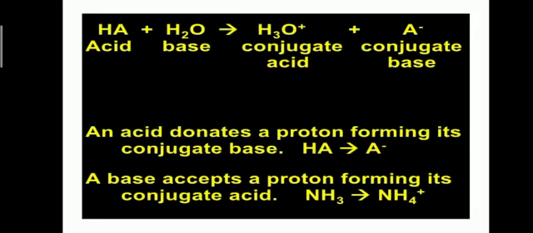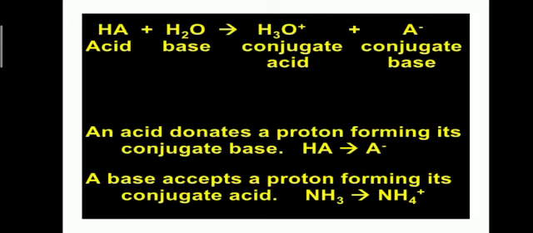Take a simple example: an acid reacts with a base to form a conjugate acid and a conjugate base. The base forms a conjugate acid while the acid forms a conjugate base. For example, HA is an acid. When an acid donates a proton in the Bronsted-Lowry concept, it forms a base, that is the conjugate base. It means that it will lose its proton, it will donate its proton to the other substance. While a base accepts a proton, forming its conjugate acid.